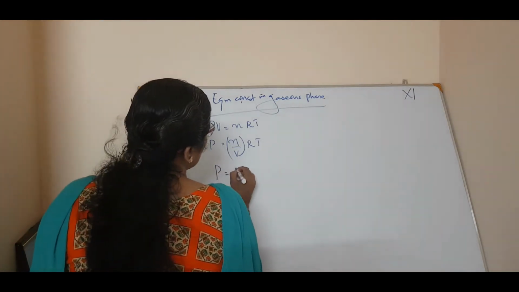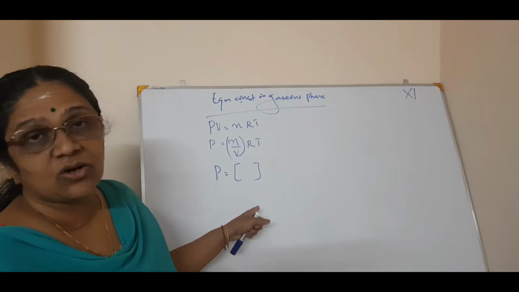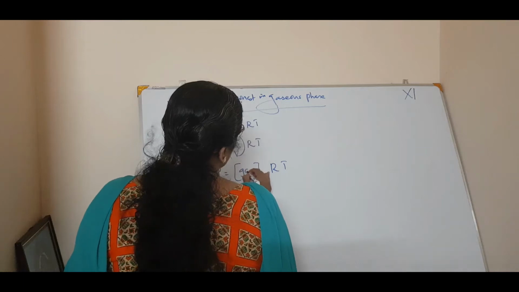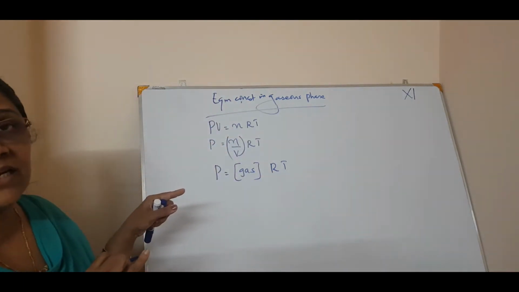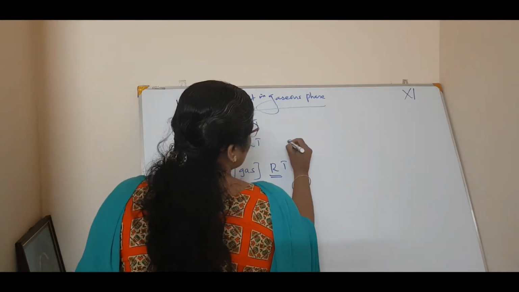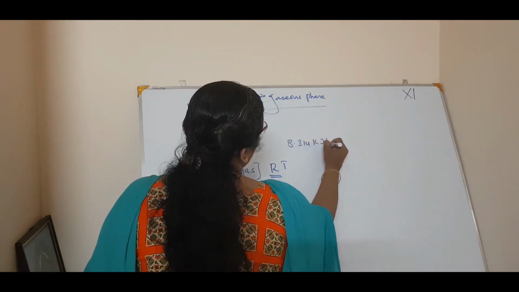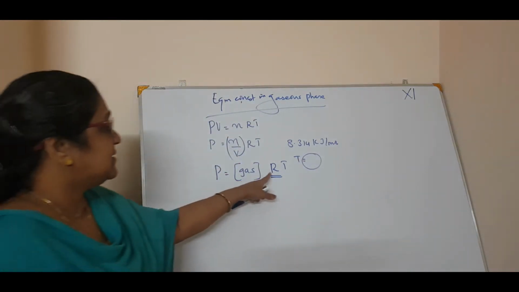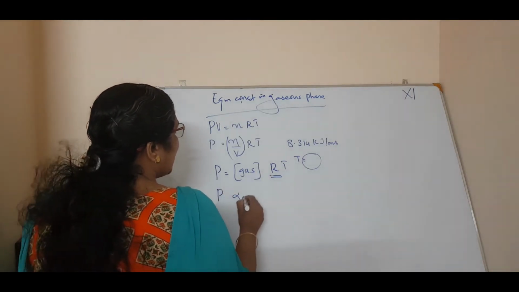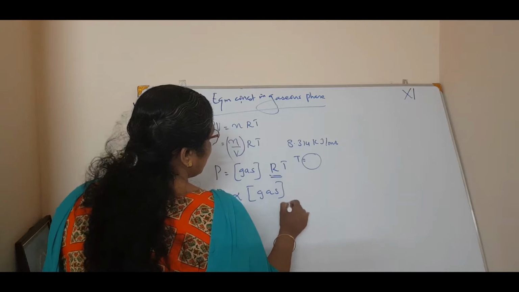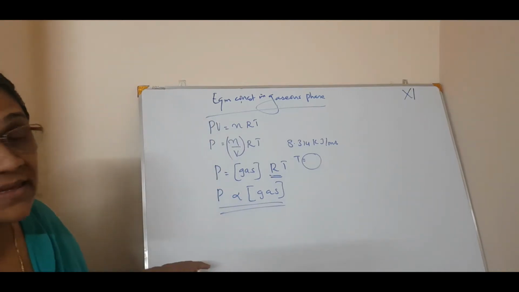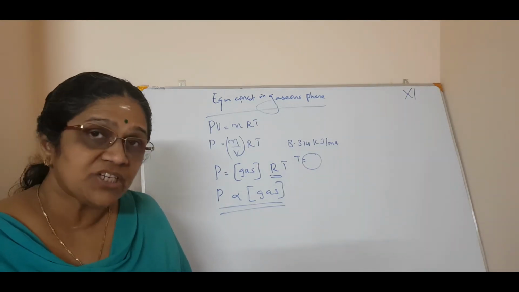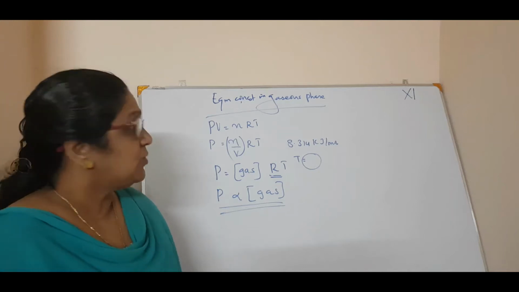So I can write P is equal to concentration into RT, or we can say concentration of gas. R is a constant, the universal gas constant 8.314, and temperature is a fixed temperature. So this and this are constant. So I can write P is directly proportional to the concentration of the gas. Can I write this? Definitely I can. So this is how you get pressure is directly proportional to the concentration of that gas. Correct?